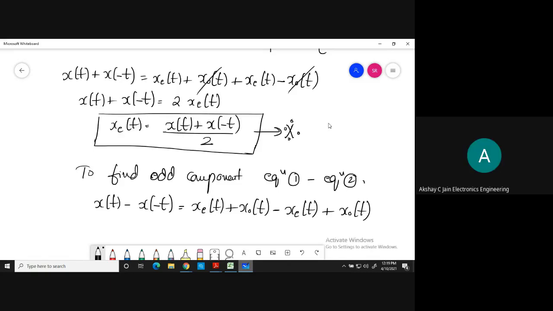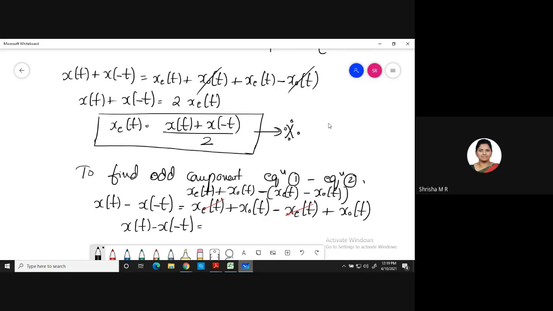Yes, ma'am. Others followed? You want me to write that step? xe of t plus xo of t minus xe of t minus xo of t. I have skipped that step. Minus xe of t plus xo of t you will get. Clear? Now, xe of t and minus xe of t you can cancel. So x of t minus x of minus t will give you 2 times xo of t. Correct?